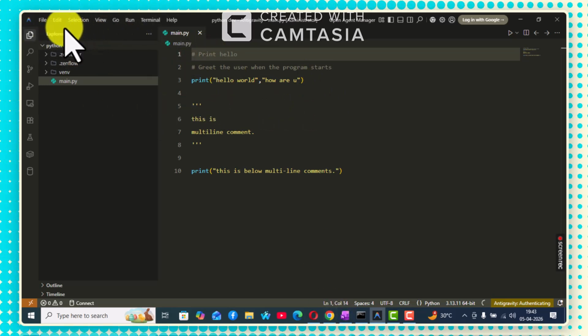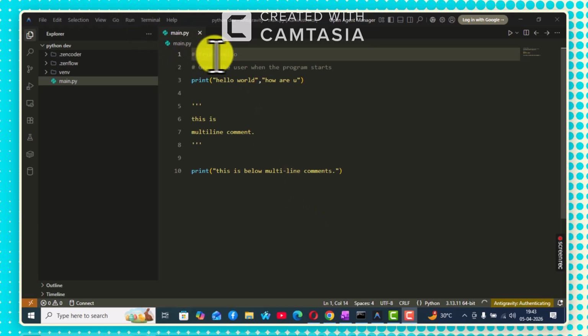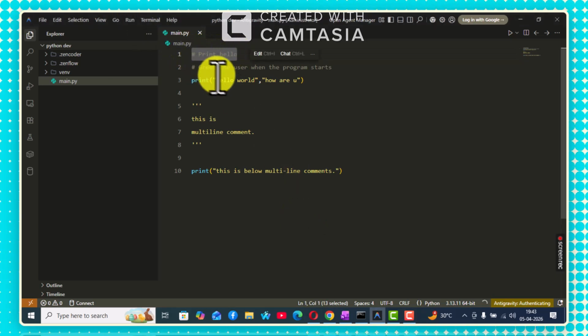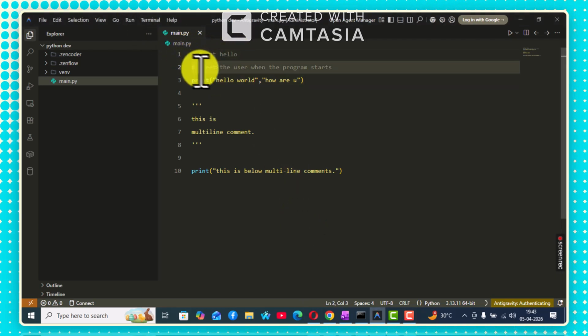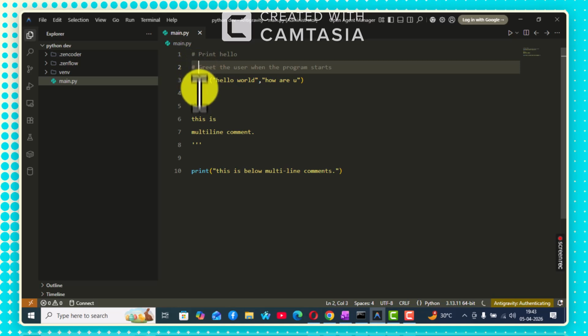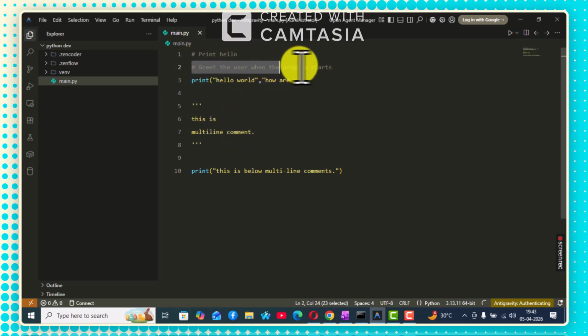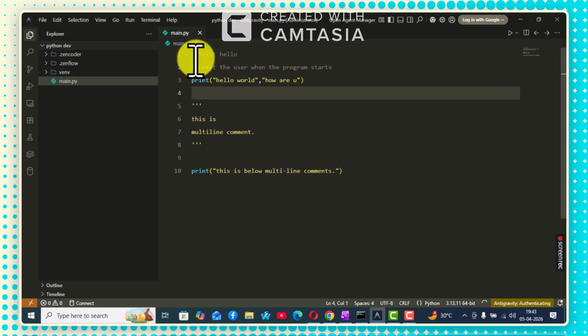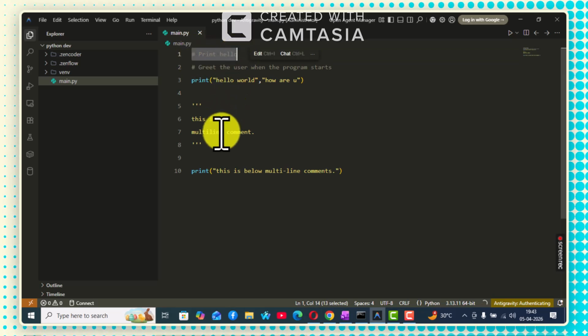Writing comments in Python is very easy. So this is a comment in Python which is called print hello. It starts with a hash, and this one also is a comment and it starts with a hash. So a single line comment we can do like this.